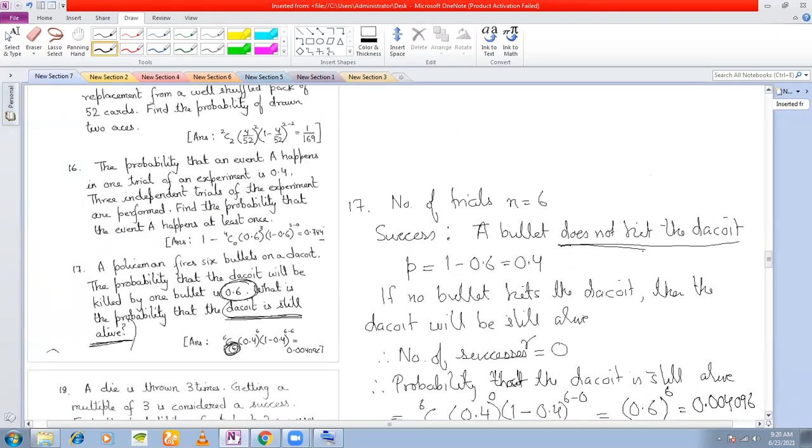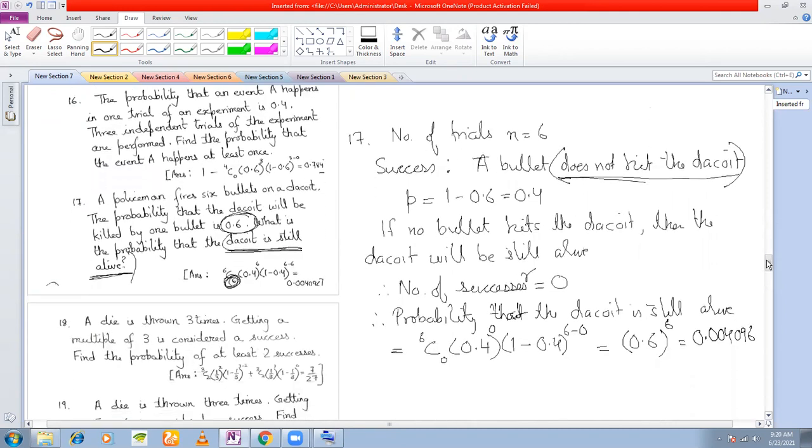And this you will have to do 6 times. Because all are mutually exclusive, you have to add up the probabilities, and that will give you your answer. Otherwise, just as I have done here, taking that it does not hit the dacoit, you'll get your answer in just a few steps. So remember this, okay?